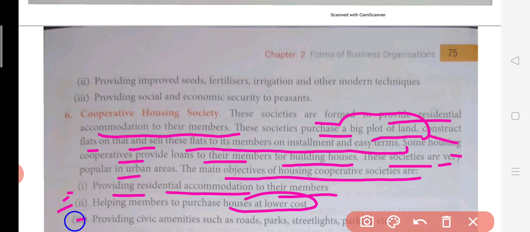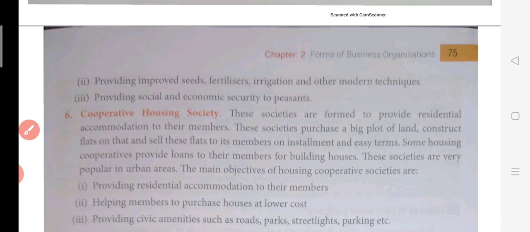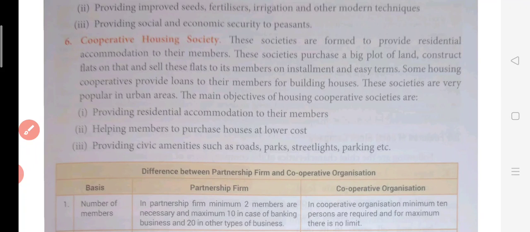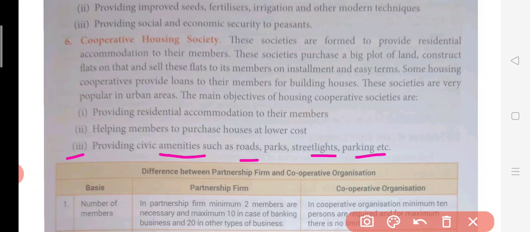The third point is providing civic amenities like roads, parks, street lights, parking, etc. Here one can easily get all these facilities. If they are making a society, they will ensure there are proper roads, and a park so that the children can play, and street lights and parking facility should also be there.